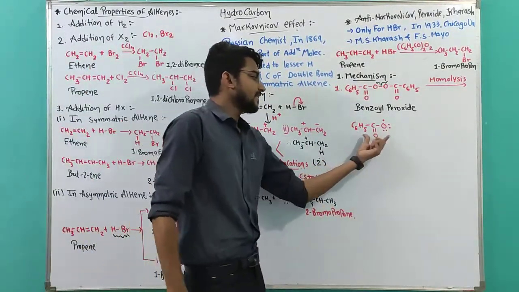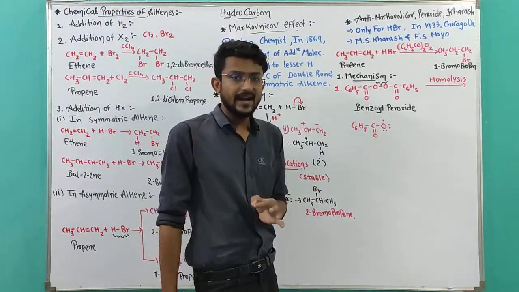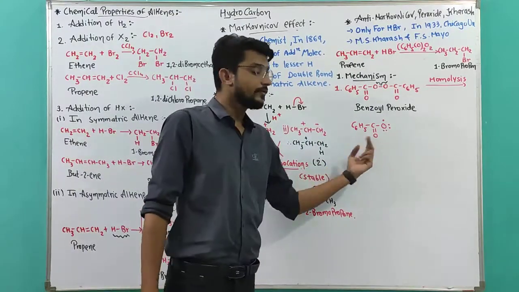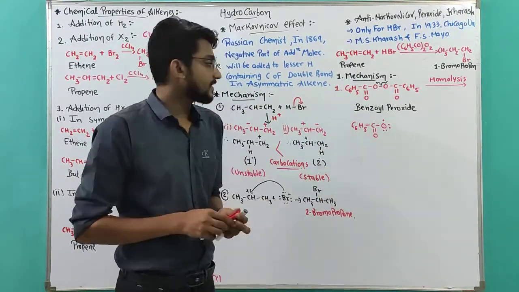Now benzoyl free radical is highly unstable.